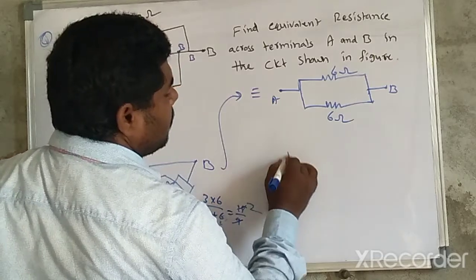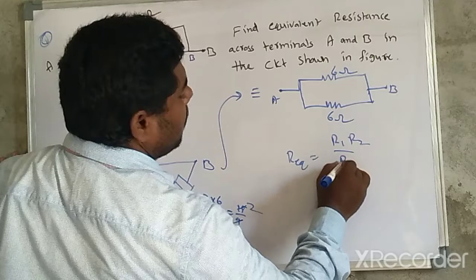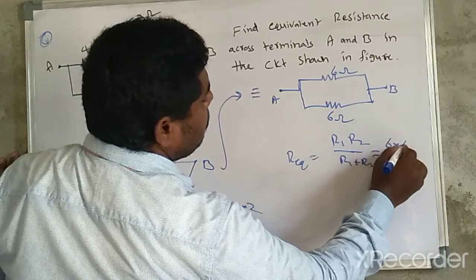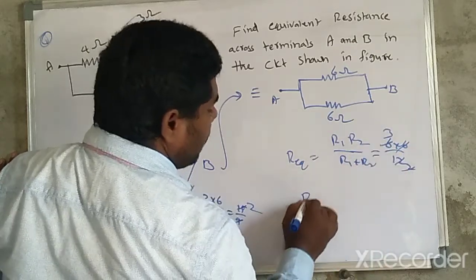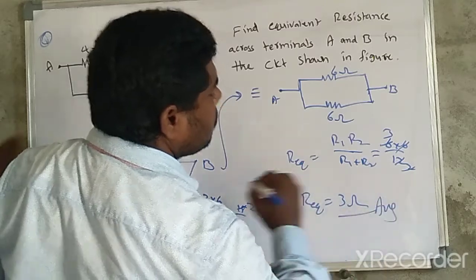In parallel combination, R equivalent is equal to R1 R2 divided by R1 plus R2. That should be equal to 6 into 6 divided by 12. So this is a 2, this is a 3. Final R equivalent is equal to 3 ohm. This is the answer to the question.